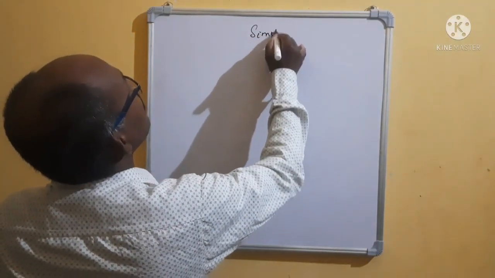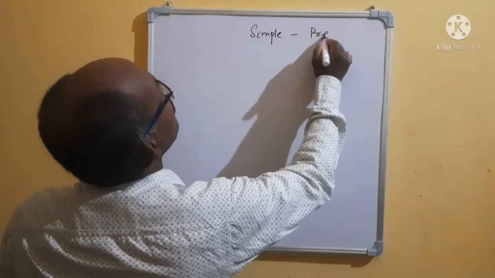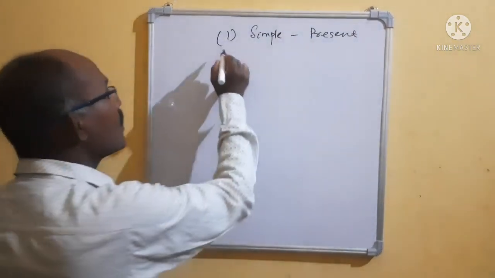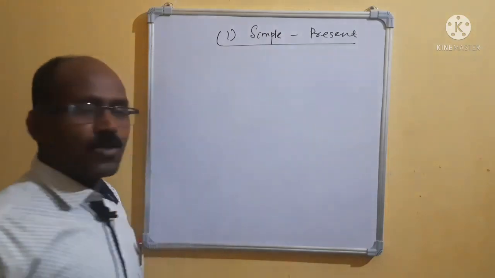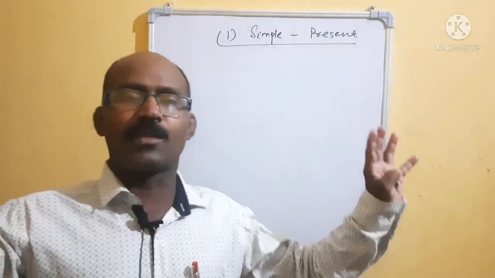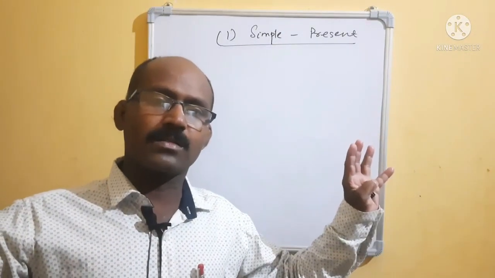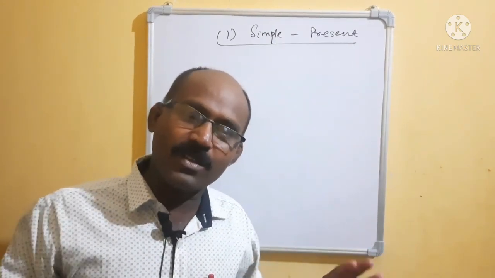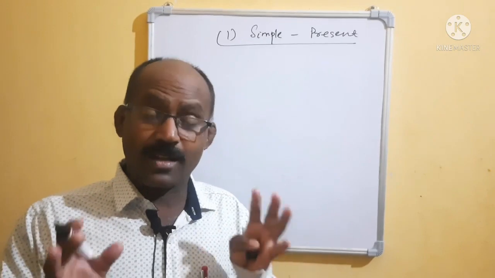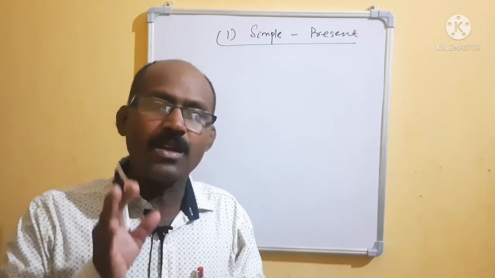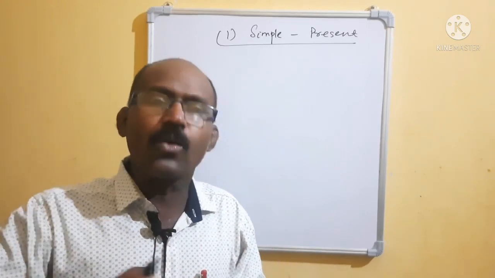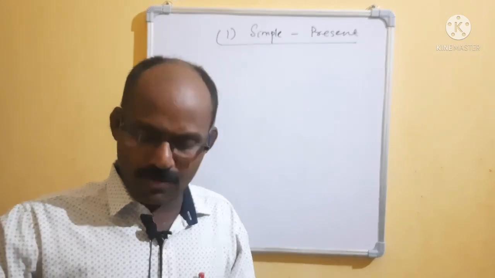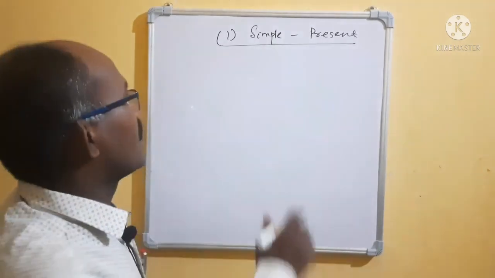We are discussing the present tense, simple form. Only the first form is the simple form. Before discussing this, we should know what a sentence is. I have already told you. Have you remembered or have you forgotten? Watching the video and forgetting. While you are watching the video, keep a copy with you and note down what is required. You can note it down and try to do the homework.